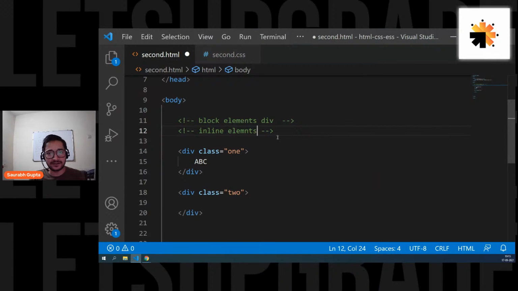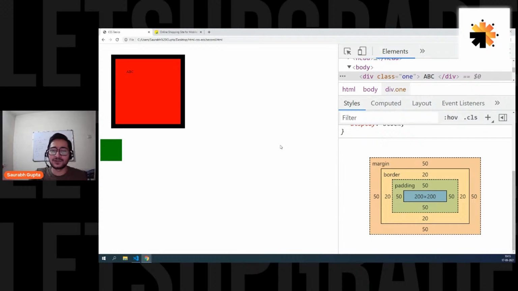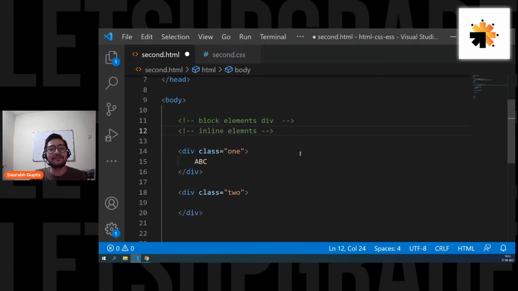But then you have inline elements. They go horizontal by default. There is no right margin. But the problem is I cannot give them height and width. That means even if I convert my div from block to inline, it can never have height and width.